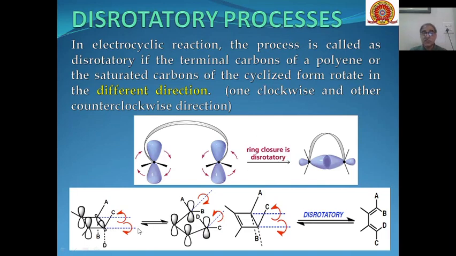So you can see over here that this is rotating in anti-clockwise direction, this is rotating in clockwise direction, and this cyclic compound is converted into an open chain compound through this rotatory motion, and this cyclobutene gives you 1,3-butadiene as the product, where different substituents move according to rotation of the bond in clockwise or anti-clockwise direction.